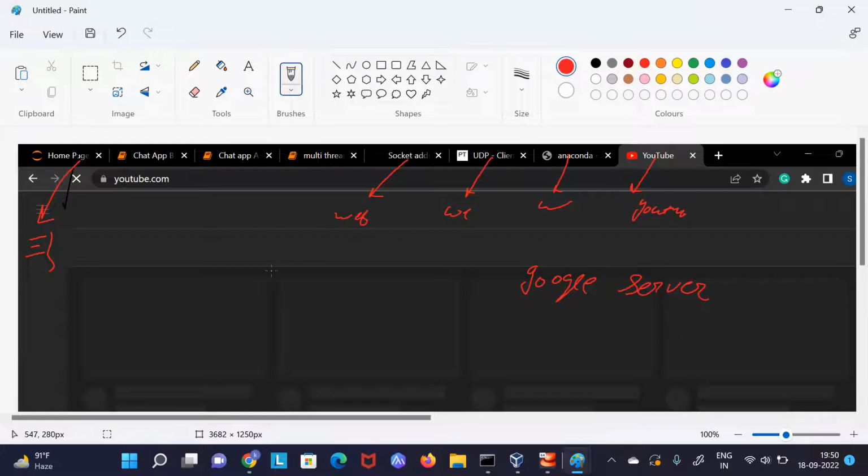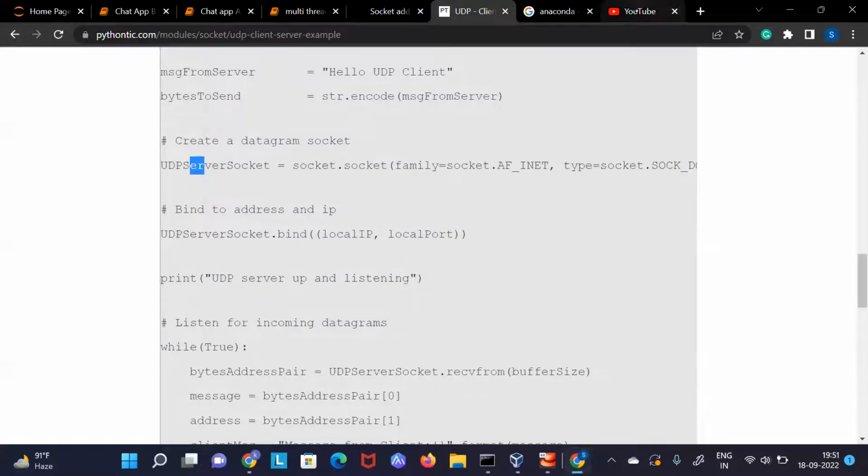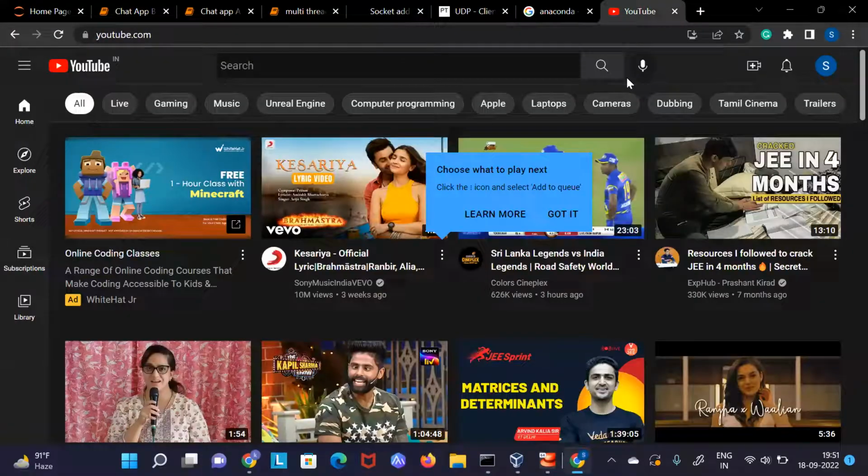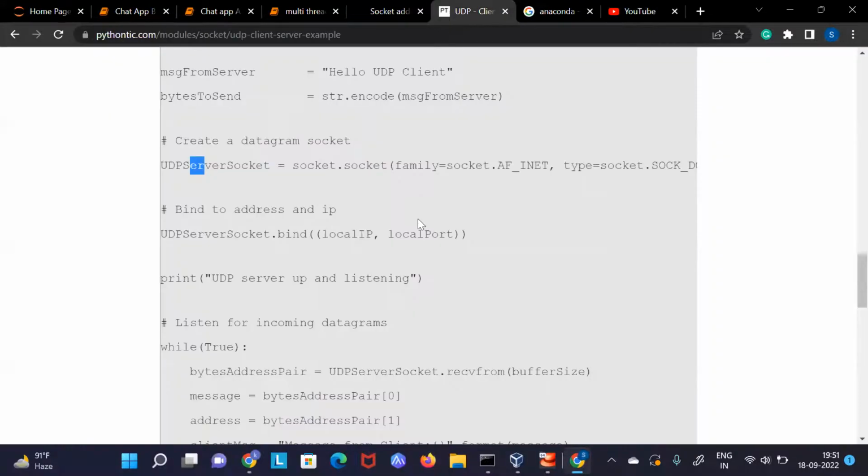But here I am interacting with the Google server through different tabs. So you can take different tabs and different users. But if I search for YouTube in one tab and get some data from this website, you will never find it in another tab. Why? Because for different tabs,